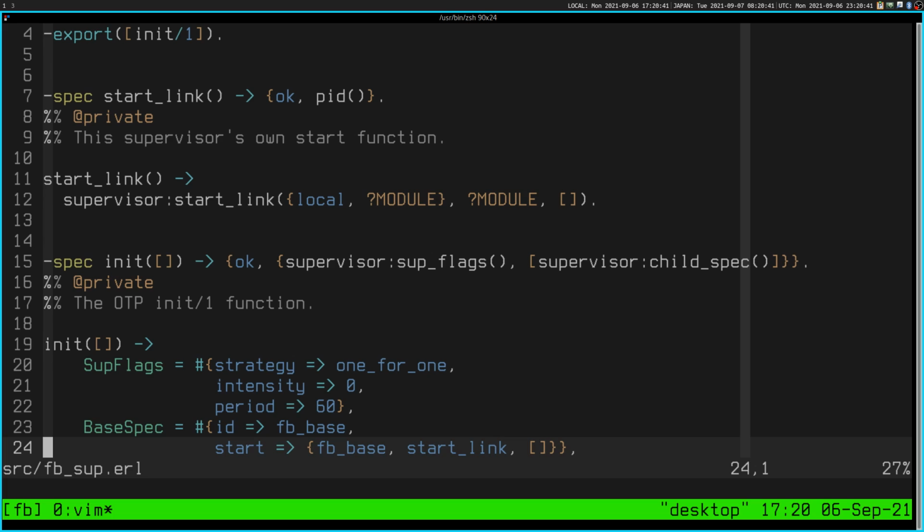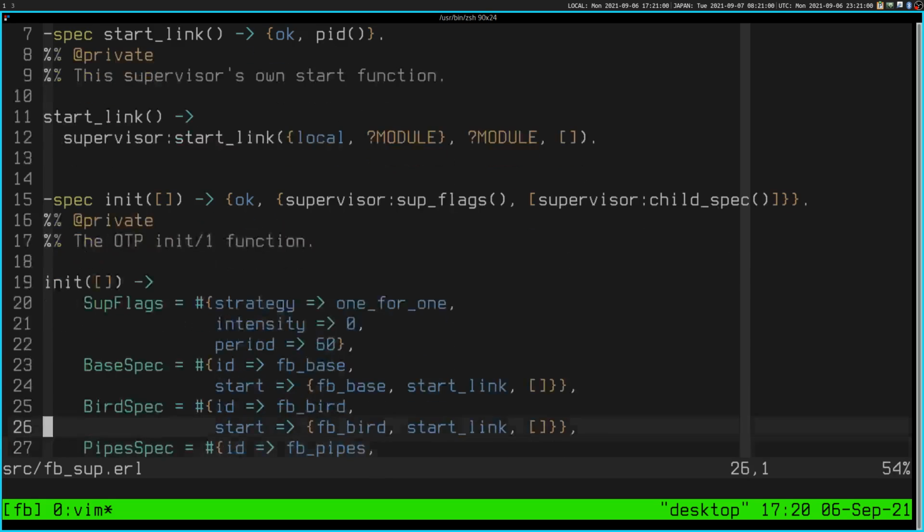In practice, especially in a larger code base, code is read much more often than it's written, and so boring code that's really easy to read is good. Init, OK, supervisor flags. Yeah, so this returns supervisor flags. So the strategy, one for one.